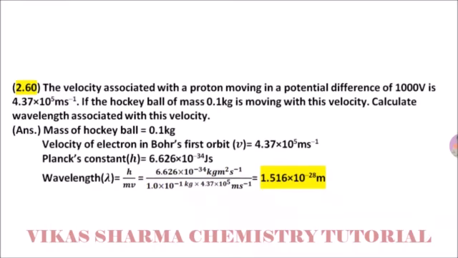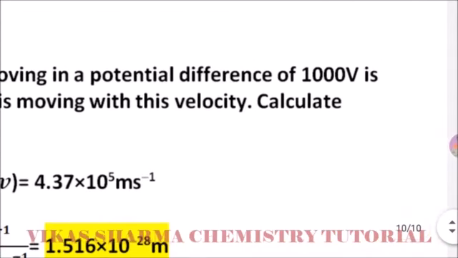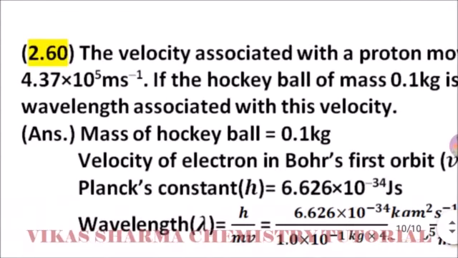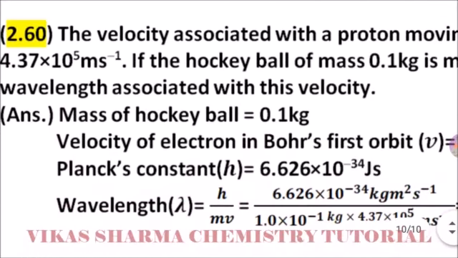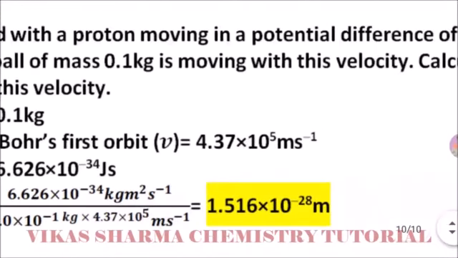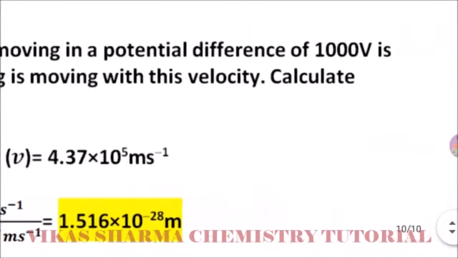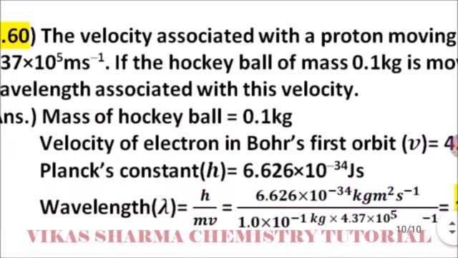The question is: the velocity associated with a proton moving in a potential difference of 1000 volt is 4.37 into 10 to the power 5 meter per second. If the hockey ball of mass 0.1 kilogram is moving with this velocity, calculate wavelength associated with this velocity. So mass of hockey ball is equal to 0.1 kilogram. Velocity is equal to 4.37 into 10 to the power 5 meter per second, which is given in numerical. Planck constant we know 6.626 into 10 to the power minus 34 joule second.